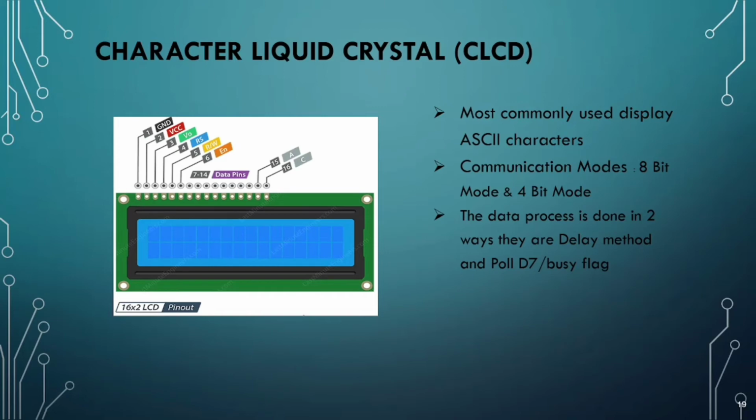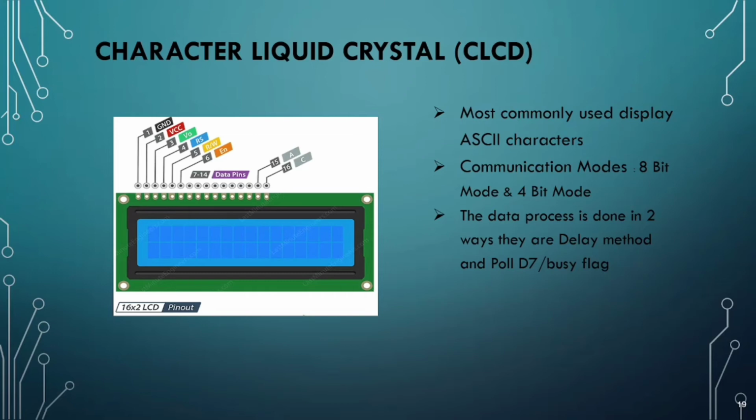Before understanding these two methods, first let us see the pinout for the 16 cross 2 LCD. In our microcontroller, the CLCD has 16 pins, that is from pin 1 to pin 16, as you can see in the diagram. Pin 1 is used to connect to the ground, and pin 2 is used to connect to VCC supply, and pin 3, which is represented as V0 in the diagram, is used to adjust the contrast or the brightness in the display.